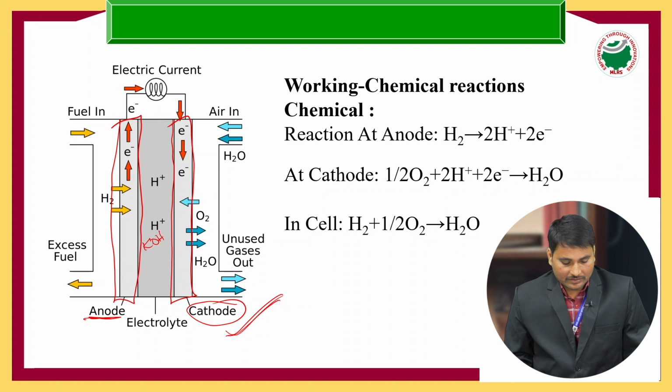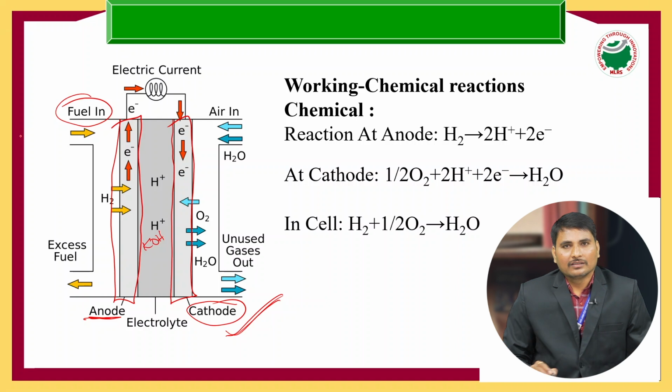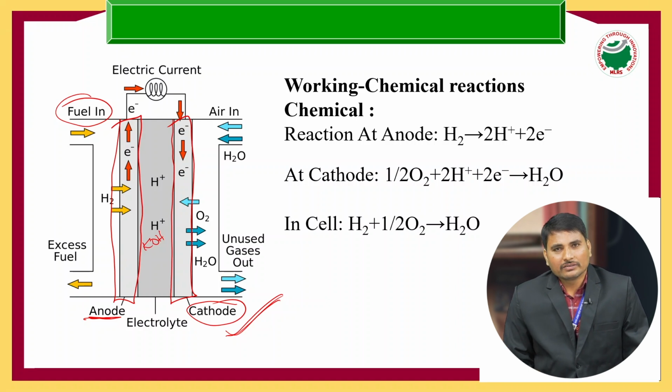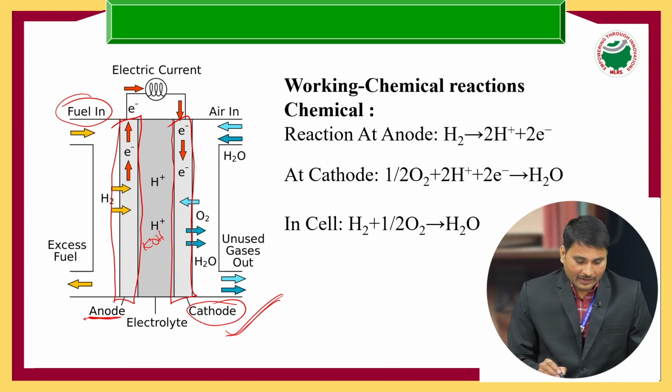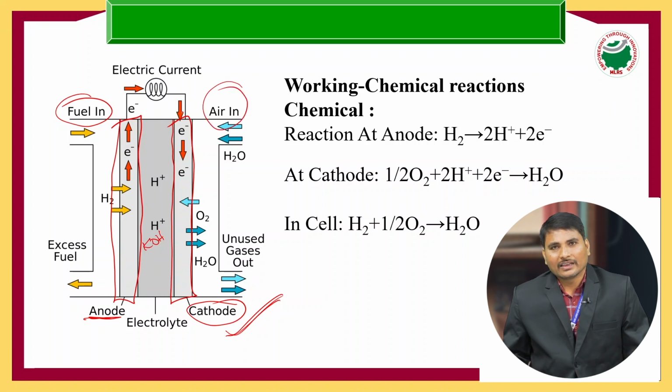At the anode side we supply the fuel, and at the cathode side we supply air as the oxidizing agent. These two undergo some chemical reactions. To understand those chemical reactions we will see.